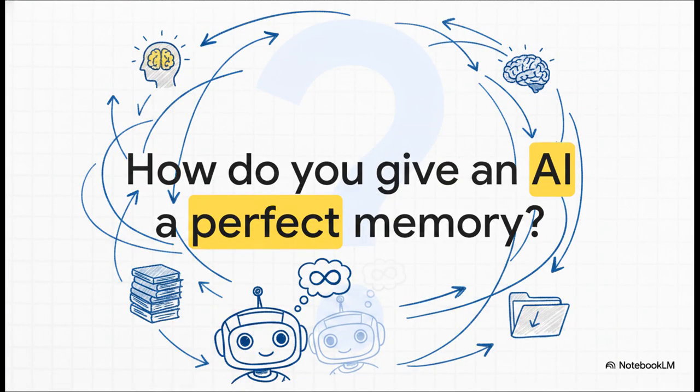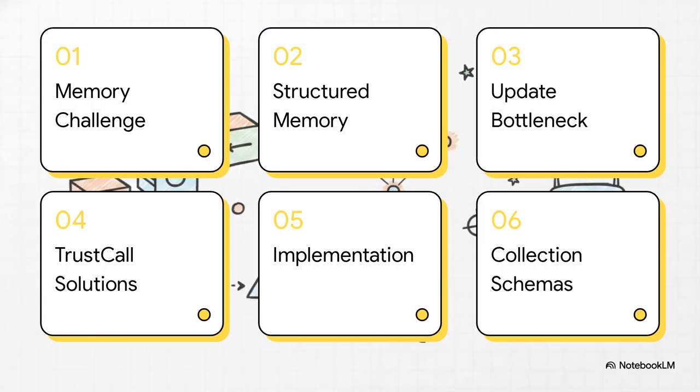Before we even touch the code, we have to think about this fundamental question. How do you actually give an AI a perfect organized memory? Because without it, your AI is essentially starting from absolute scratch every single time you talk to it. You know, it's kind of like having this brilliant, highly capable assistant who just gets total amnesia the second you leave the room. So we have a really fantastic roadmap ahead of us today.